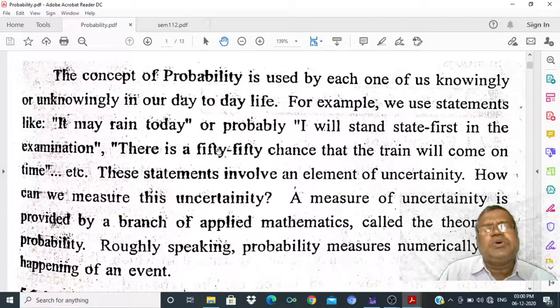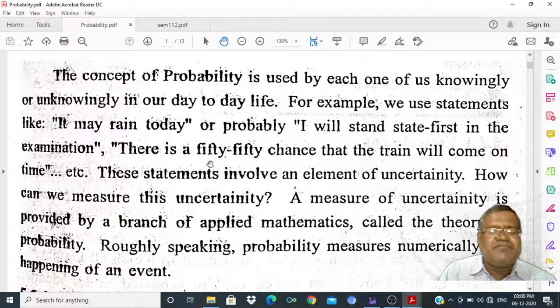We check it in the app. There is a 30% chance of rain today. There is a 50% chance of rain today. 50% means out of the total, a 50% chance is there to rain. Similarly, there is a 50-50 chance that the train will come on time. That is also the concept of probability.